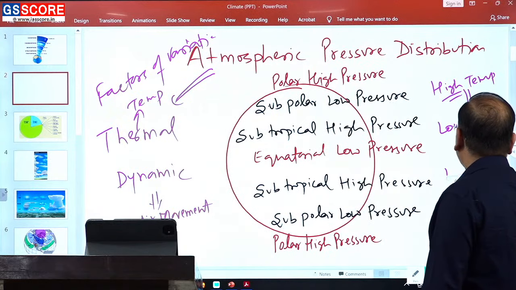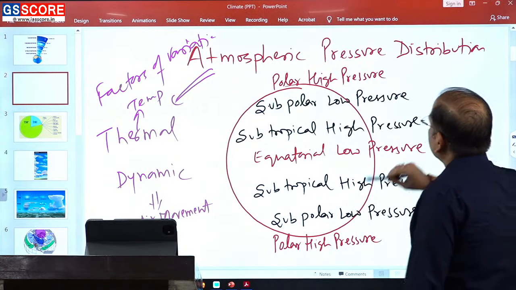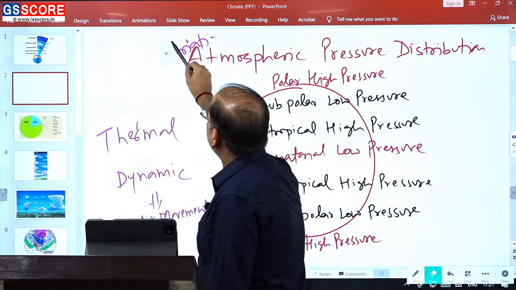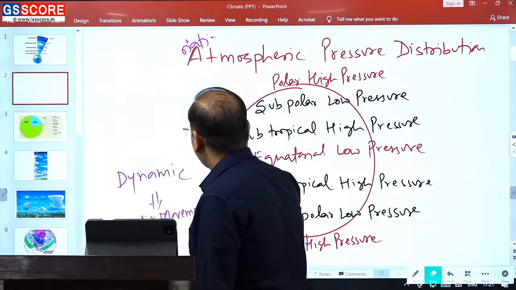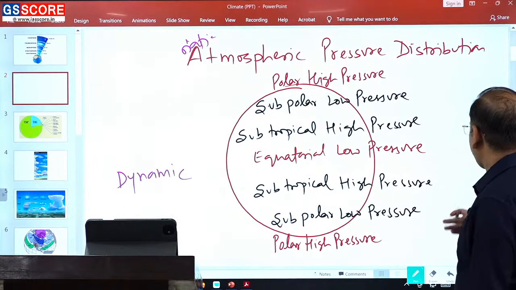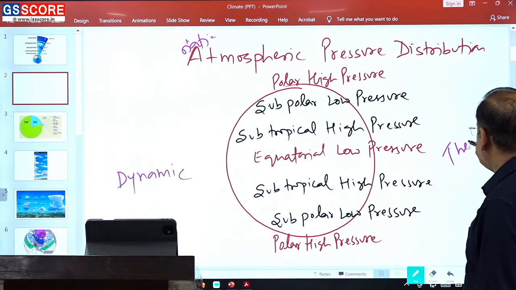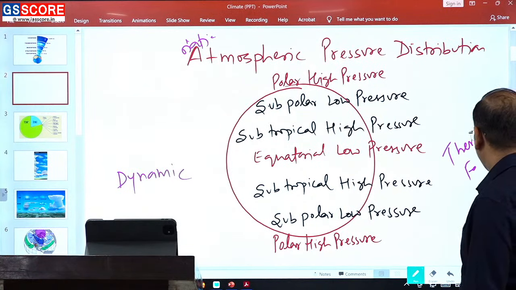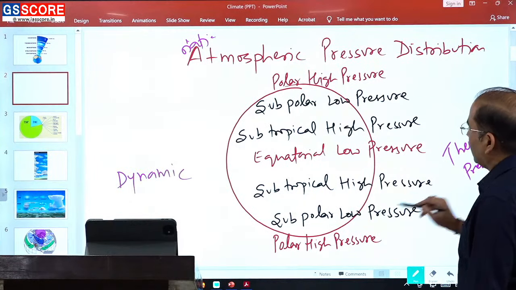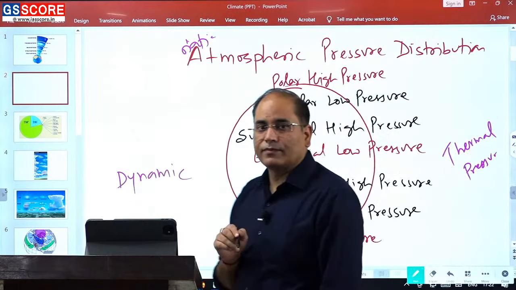Now we will look at the earth surface. When you look at the distribution of pressure on the earth surface, what you will find is the equatorial low pressure belt.